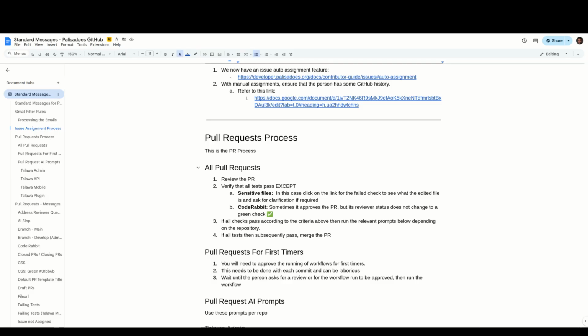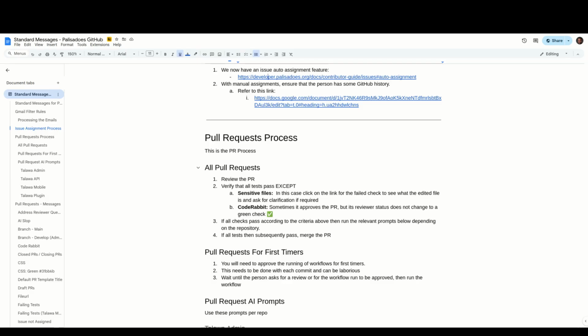We have this feature put in such that if you're a first-timer contributor of the Palisados Foundation, someone needs to approve the workflow. If the workflows look like they're being done too quickly in quick succession, we will reduce the frequency of our approvals and warn people related to our AI usage policy.